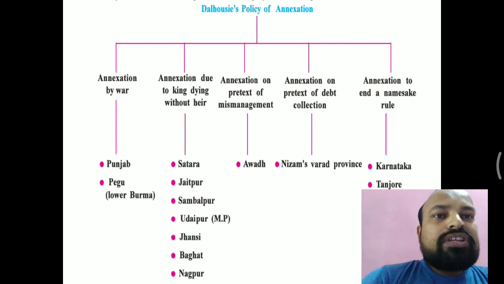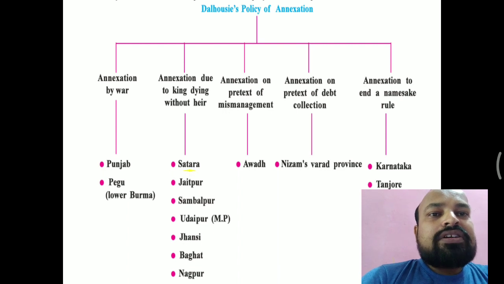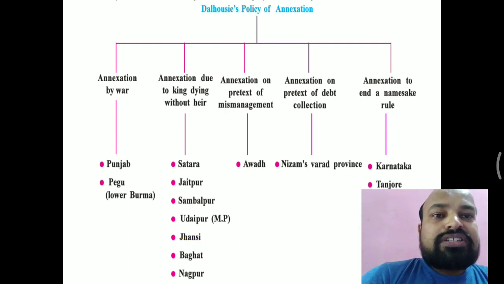So here the provinces Satara, Jaipur, Sambalpur, Udaipur, which is in MP, Jhansi, Bhagat and Nagpur were annexed because they did not have a son. Then third, annexation on the pretext of mismanagement. Only one kingdom was annexed according to this pretext. Awadh was annexed because of mismanagement.